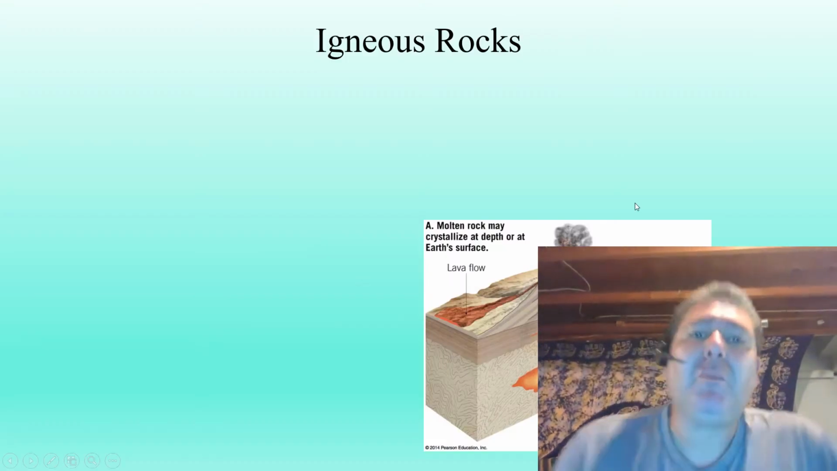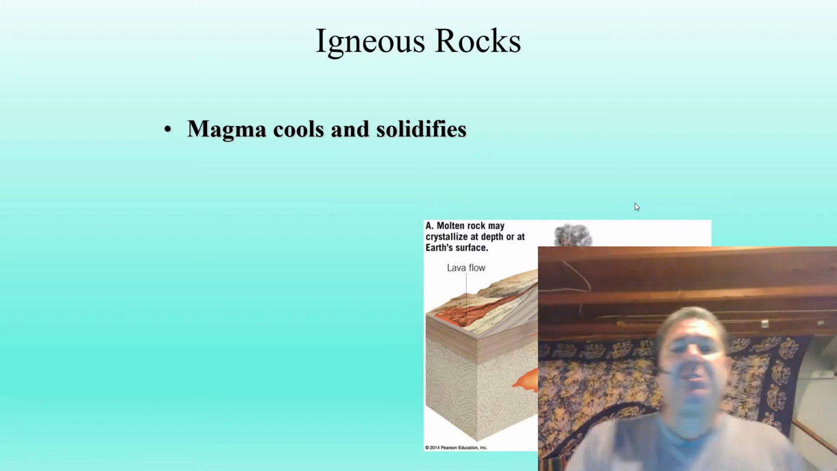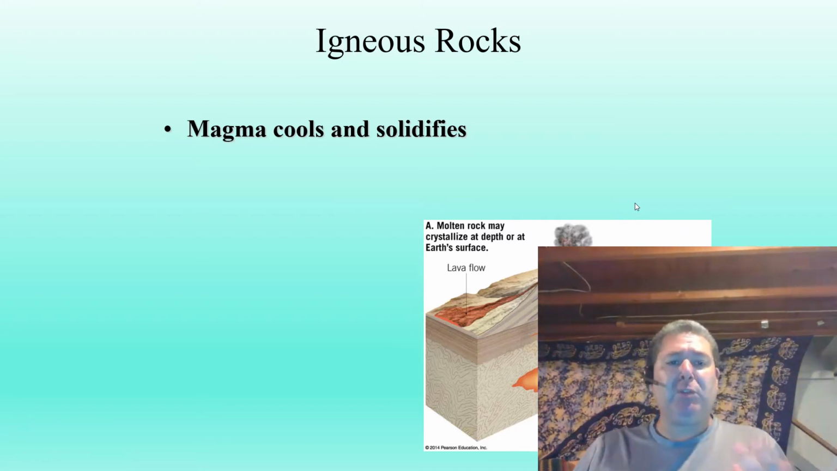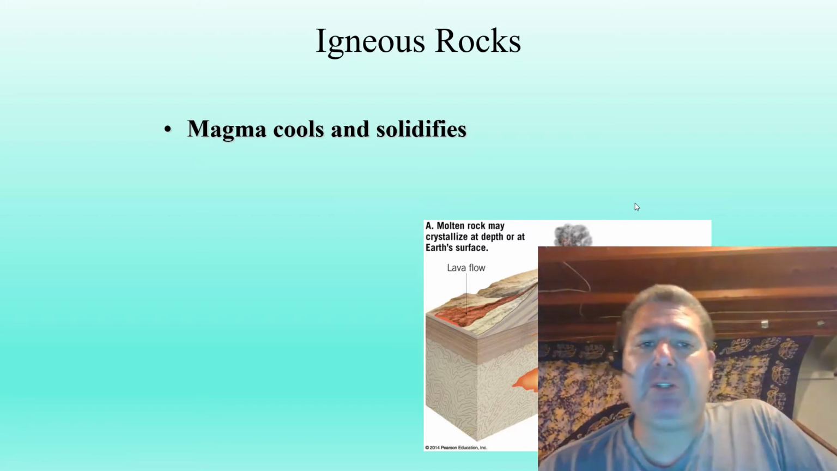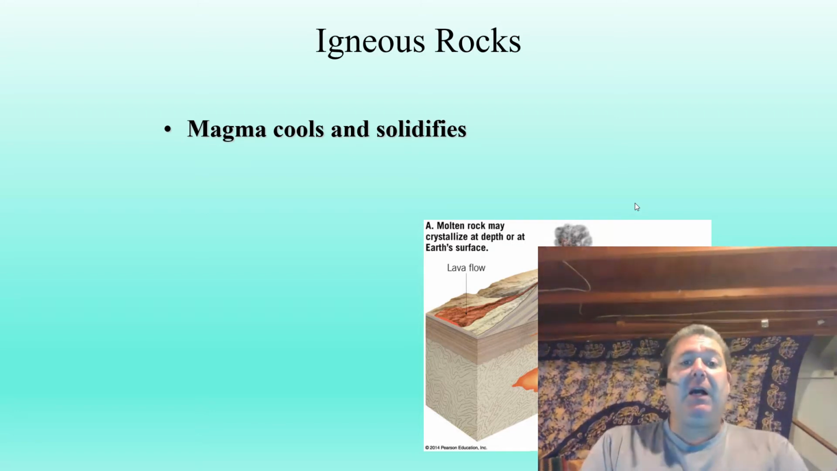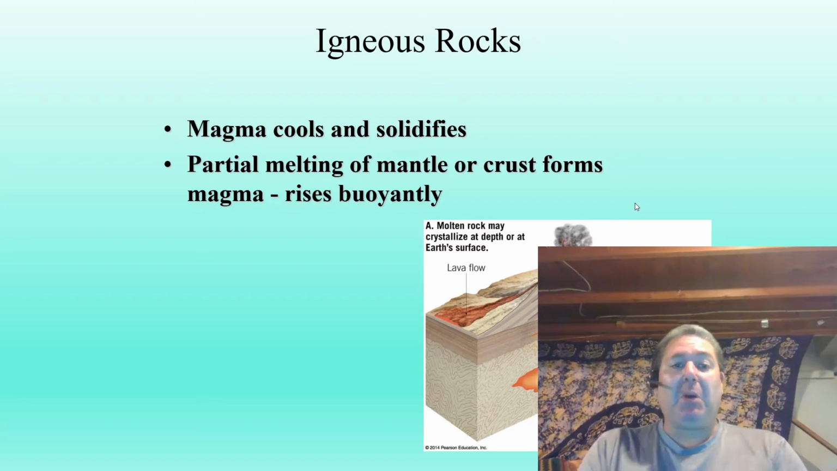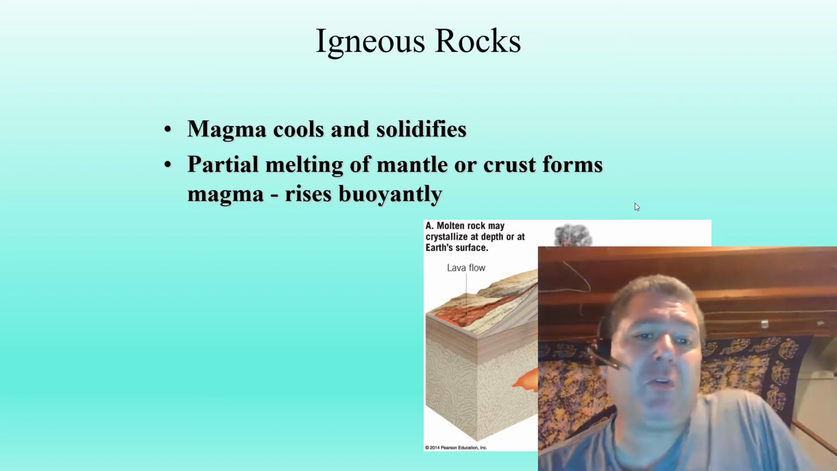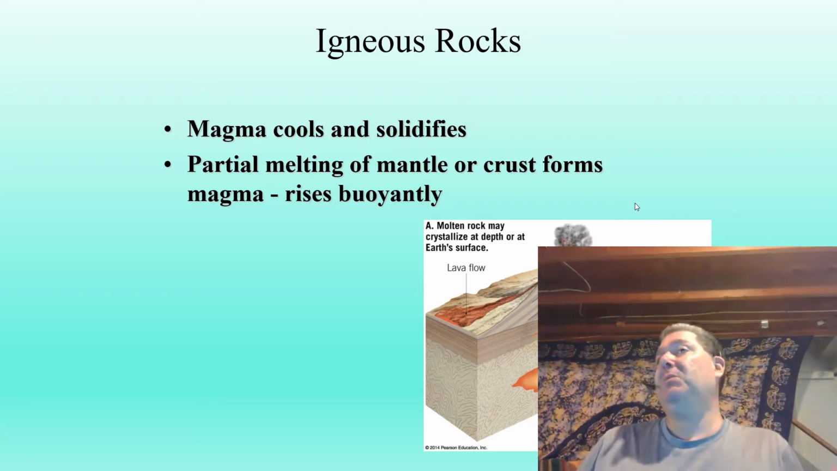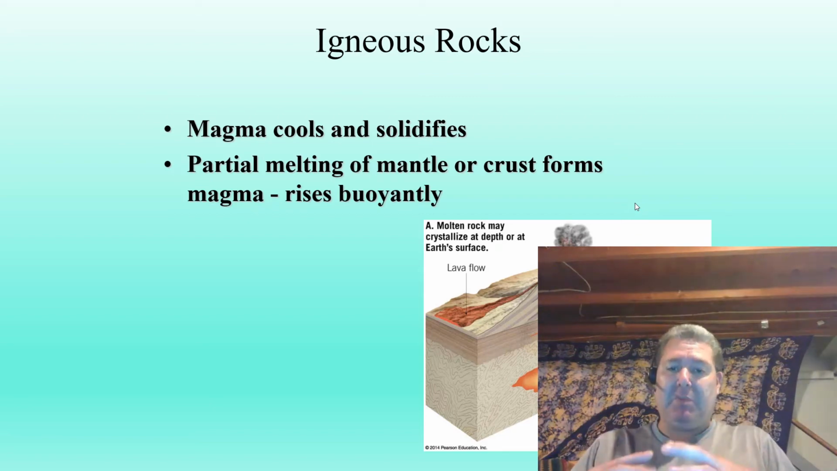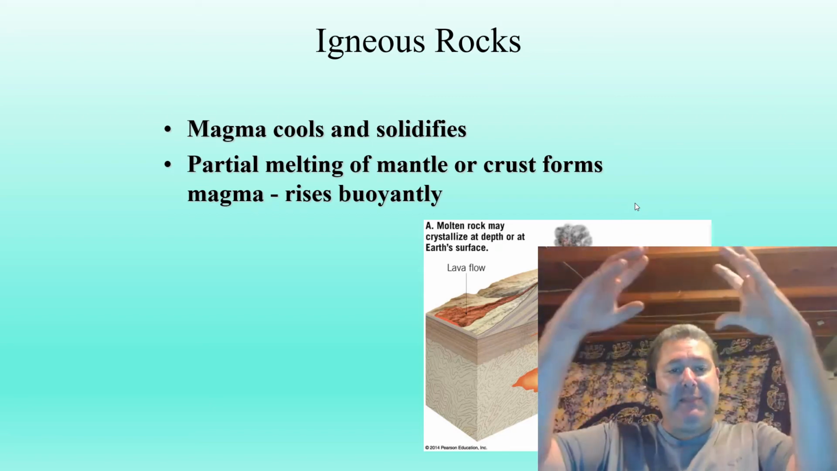Anyway, so looking at igneous rocks, right? First of all, we have magma, right? Magma is formed under the earth for a variety of reasons. We'll look at that later in this chapter. It cools and it solidifies, right? Partial melting of the mantle or the crust forms magma, which is a liquid, right? Now it's liquid. That's going to be less dense. It's going to rise buoyantly, right?